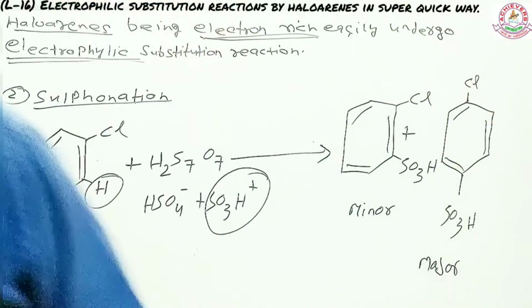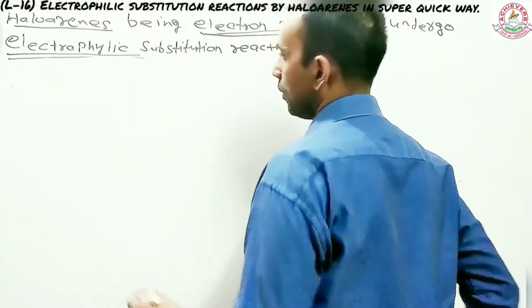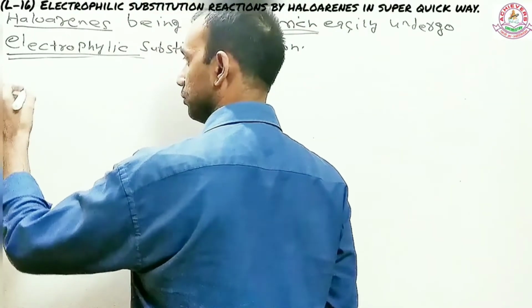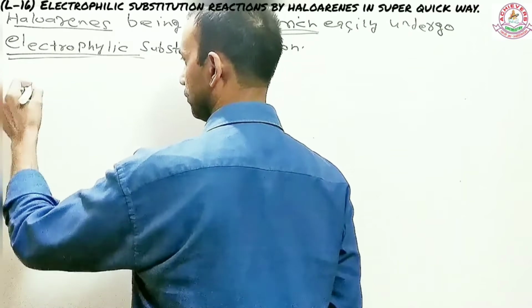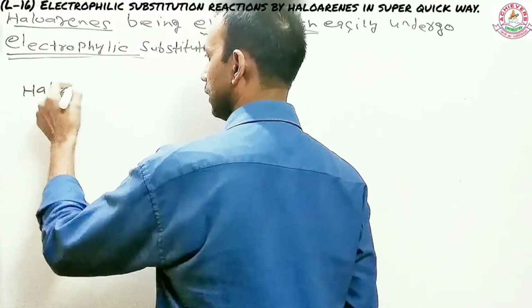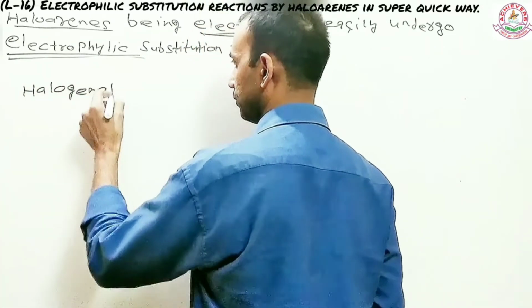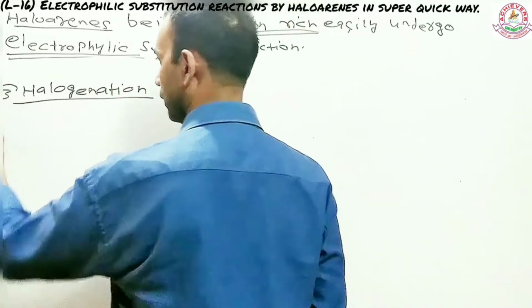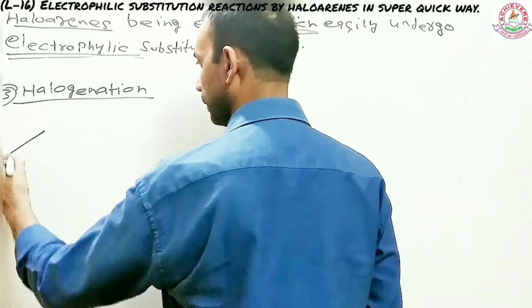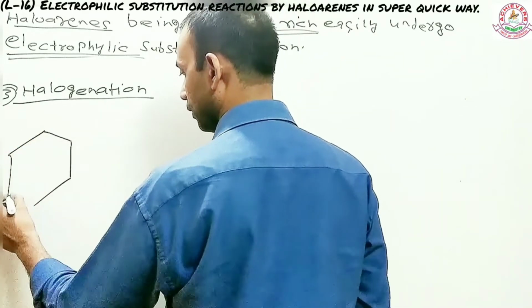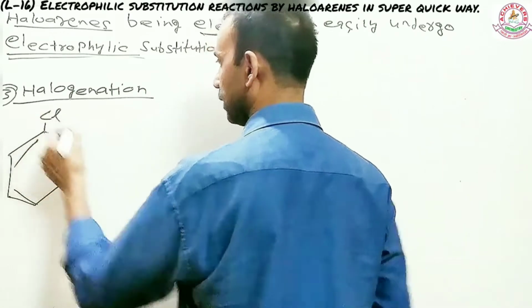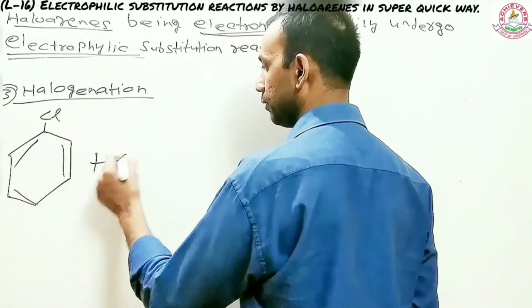Now it's time to take you the third one. The third one is chlorination or halogenation. This is your third one. So let's take an example here. Suppose you have a chlorobenzene right here, and if you react it with chlorine,